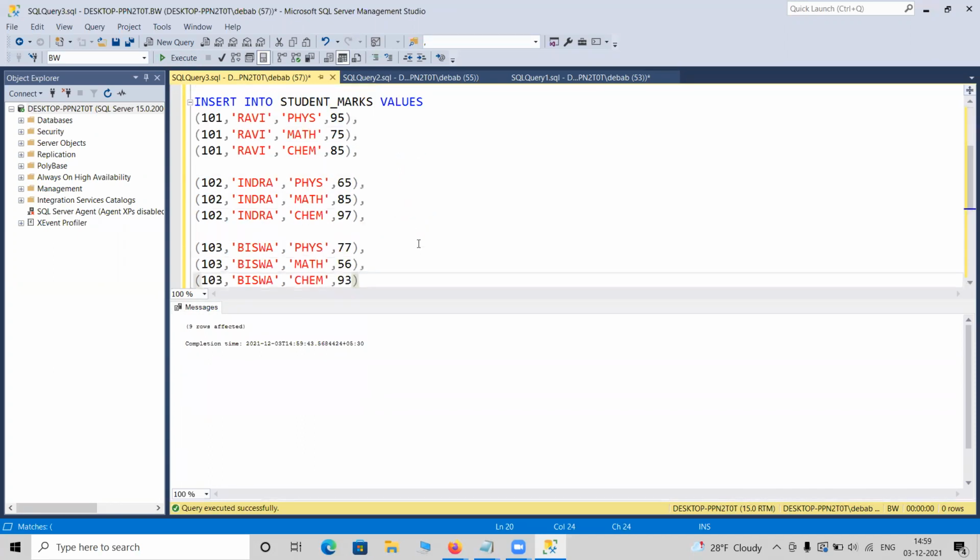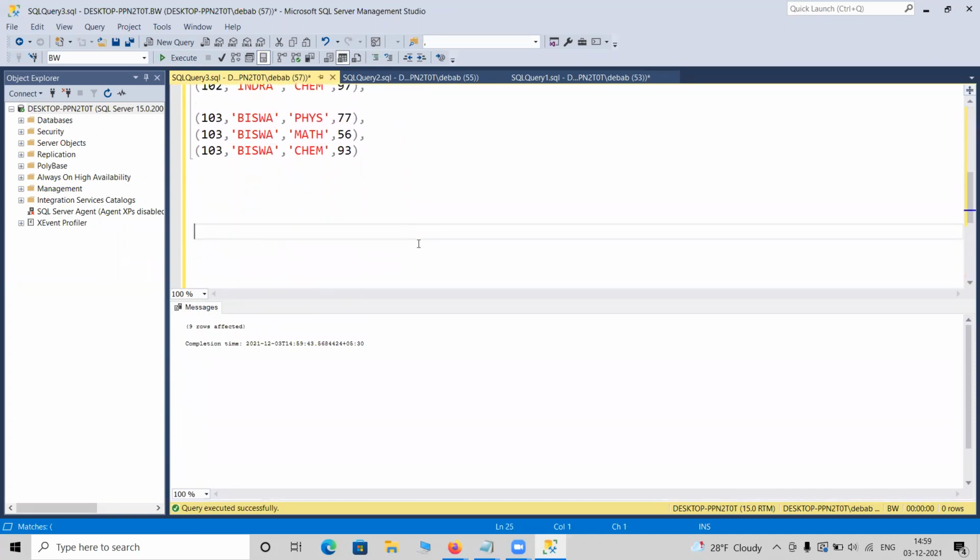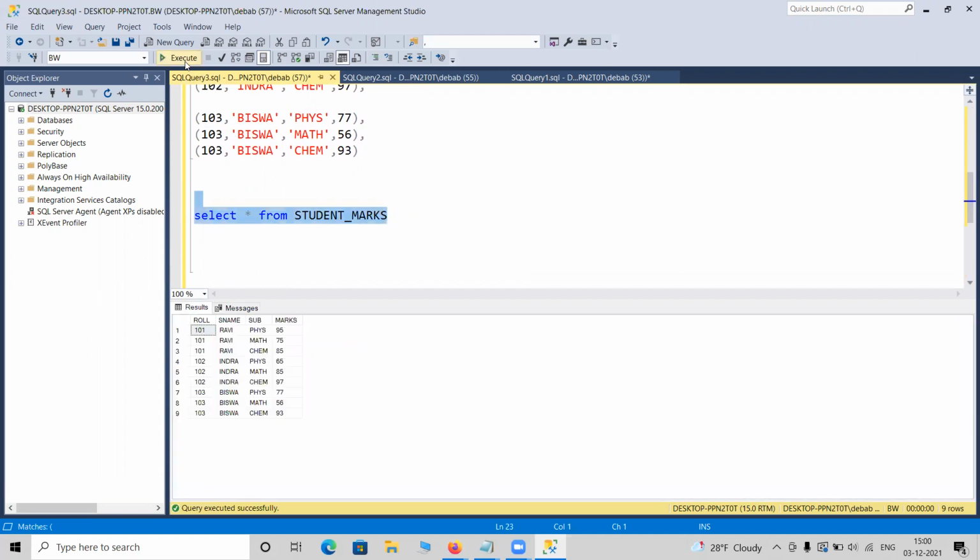If I simply write select star from student marks, you can pause the class or pause the recording and just copy this. The table structure should be something like this.